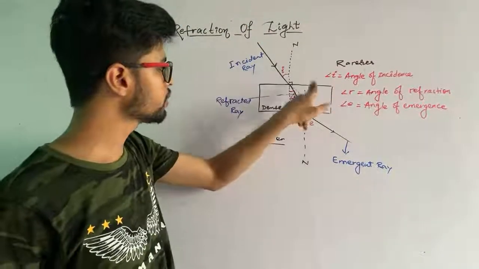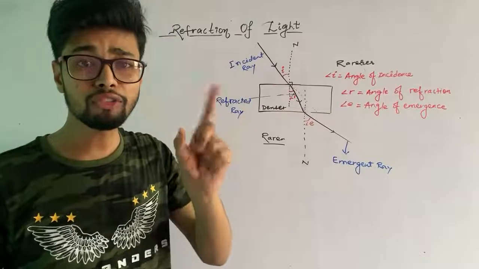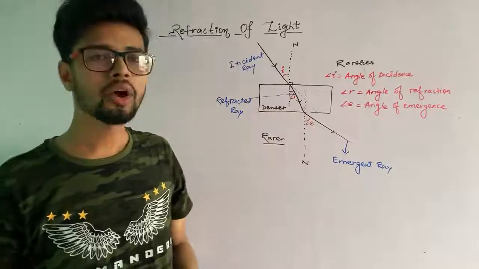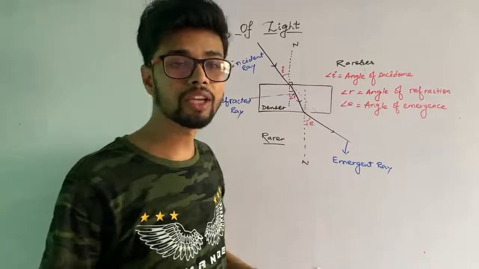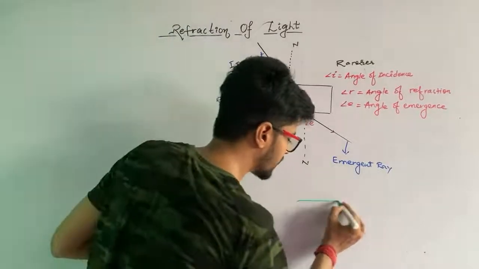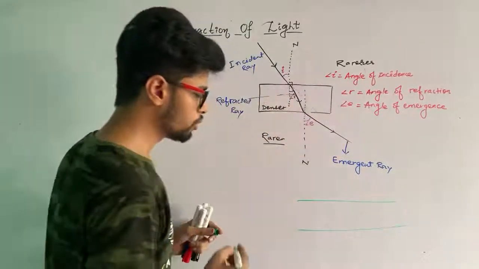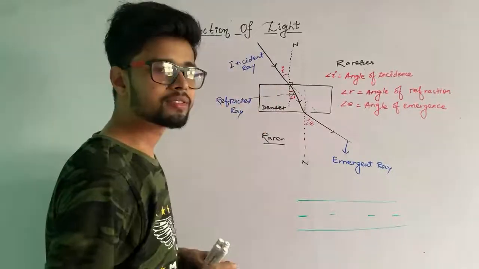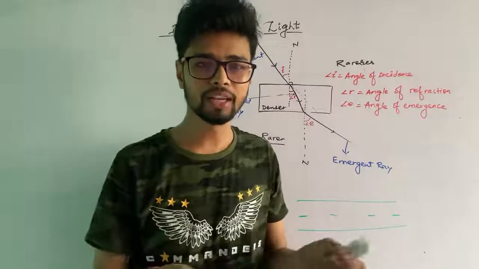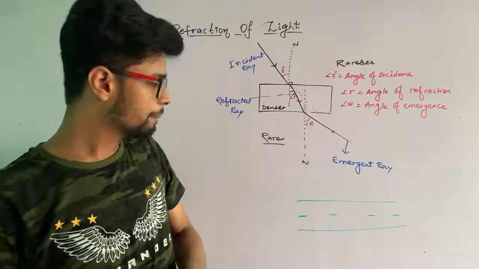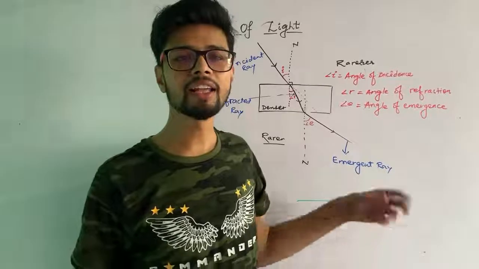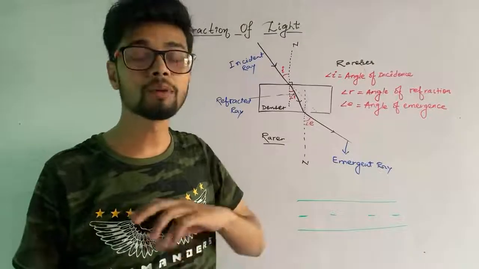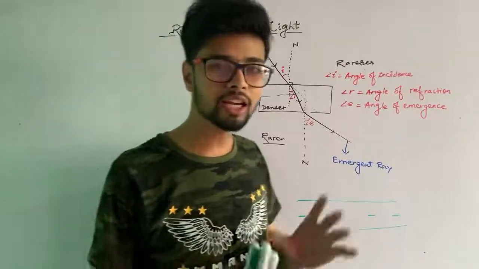I hope you are understanding what happens with the light rays when they move from the rarer to denser medium. Okay, the speed of light gets changed. You can imagine easily. Suppose you are driving a bike. You understand it like this, it's very easy. Suppose you are driving a bike on the road, and that road is completely smooth and very good, like your highway. What happens if you do not get any kind of traffic? You will move very fast at normal speed, or you can move very fast. But what happens in a crowded area?